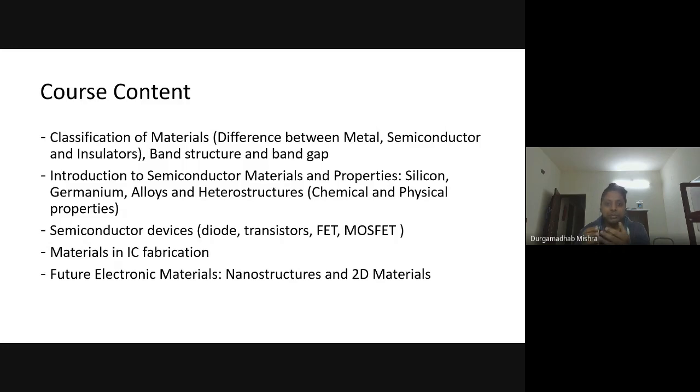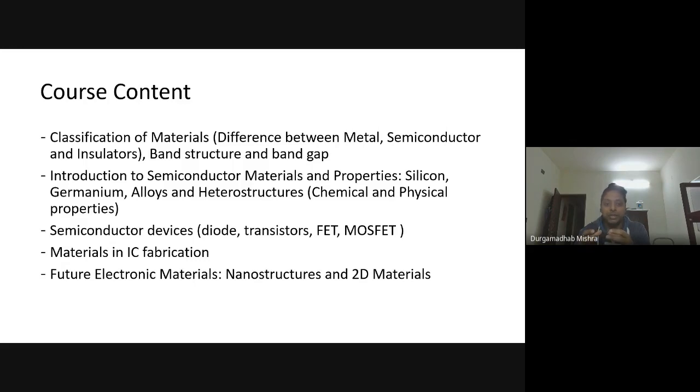That will lead us to the understanding of the difference between metal, semiconductor, and insulators. And then we will also look at what is band structure, particularly how the electronic levels in a material play an important role in determining the properties of materials.